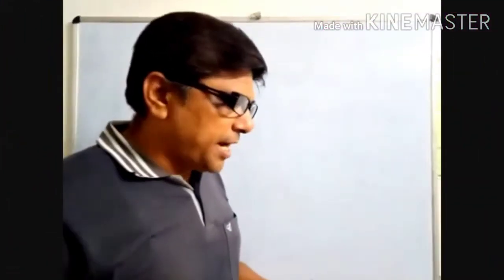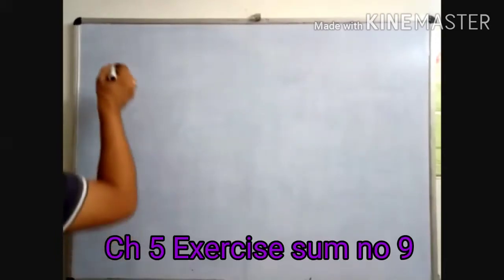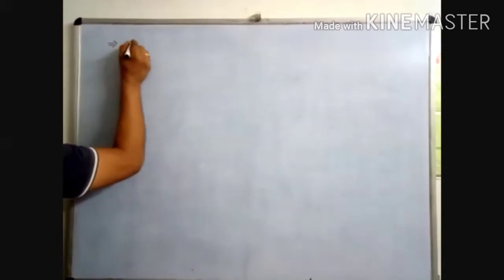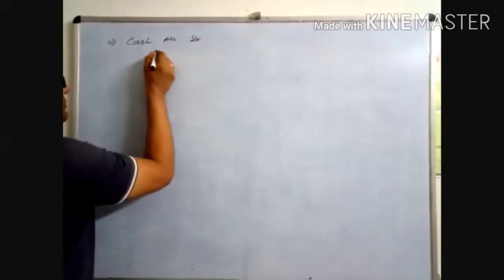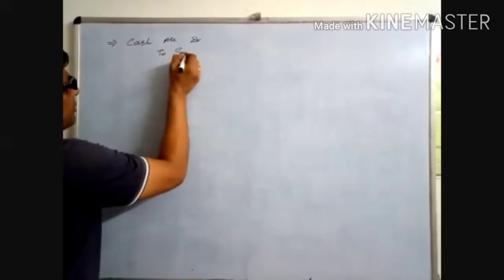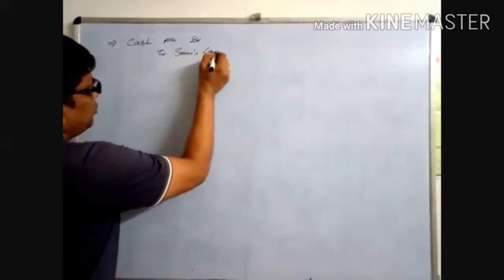Sonu will bring 80,000 as a capital. So Sonu will bring 80,000 as her capital. The first entries are: cash account debited to Sonu's capital account.